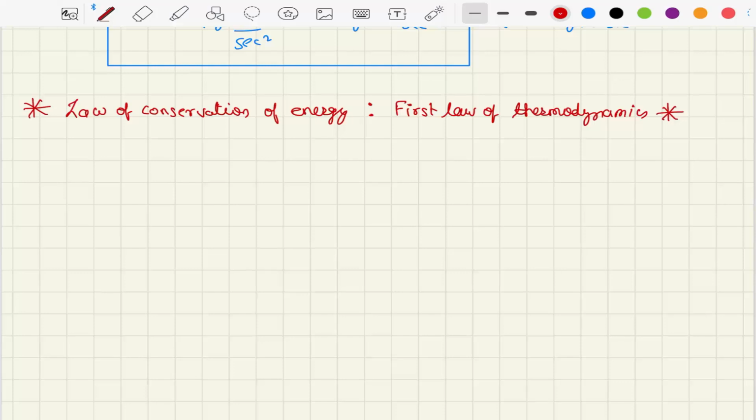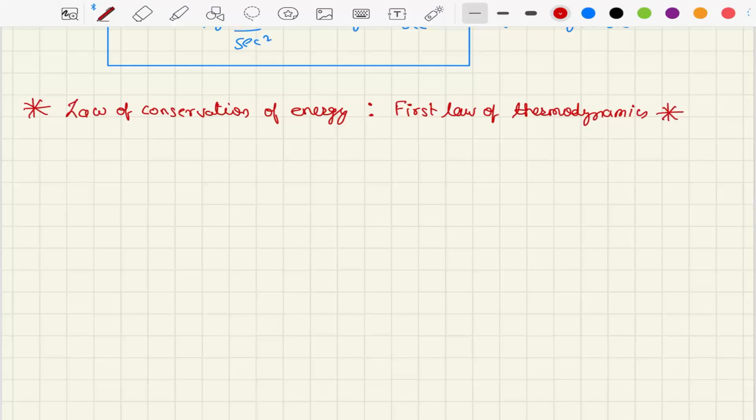For example, when we throw a stone or a ball from, let's say, the 5th floor of a building, initially it has zero kinetic energy and a potential energy equal to mgh. Assuming there is no air resistance, when we throw the ball, it continuously gains energy in the form of kinetic energy and loses potential energy. As soon as it hits the surface of the earth, it has zero potential energy and kinetic energy equal to its initial potential energy. Hence there is no loss of energy but only conversion from one form to another.